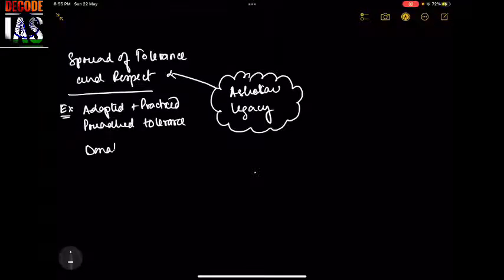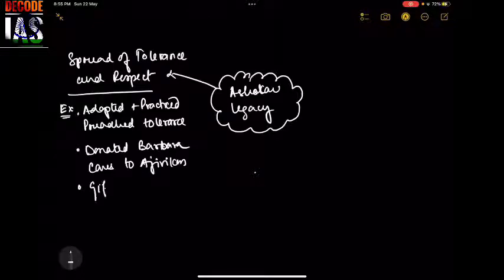He donated Barabar caves to the Ajivikas. He started giving gifts to non-Brahmins. So these were the few things which show the spirit of respect and tolerance.